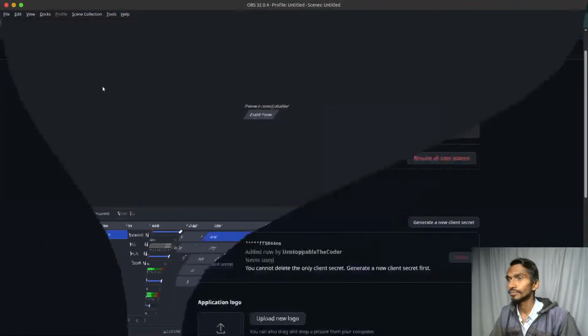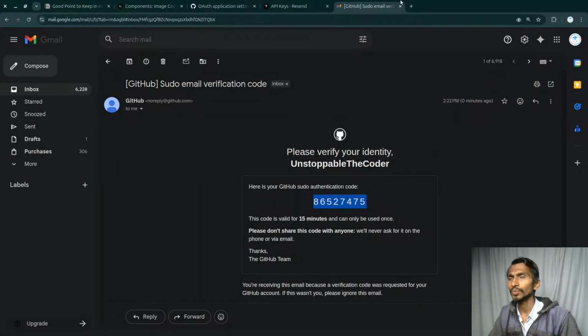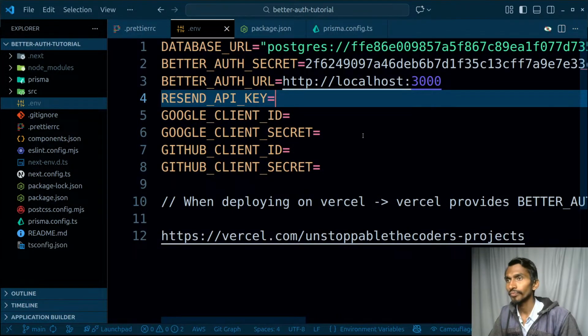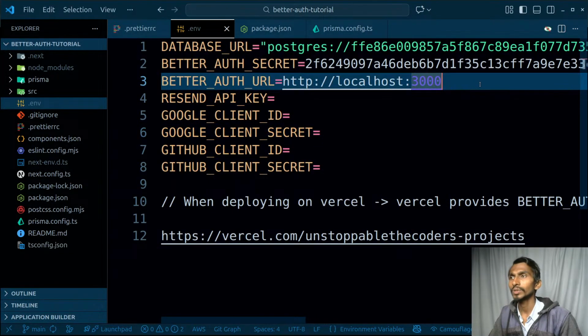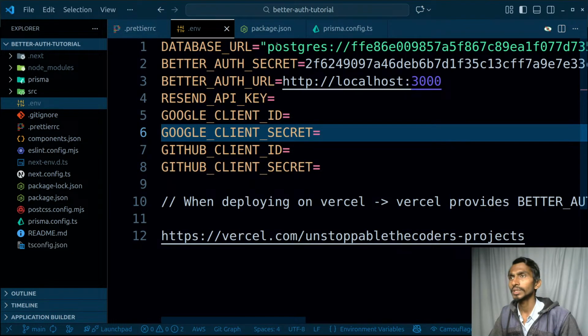Alrighty, even this is not gonna be used because I haven't copied the key, but never mind, let's continue. So yeah, a new key got generated, but again I couldn't copy that, so I will have to generate it again whenever I need that. Apart from this particular thing, Better Auth, okay, this is gonna be the base auth, Better Auth URL, that's fine. Better Auth secret and Postgres. Okay, overall things are okay.